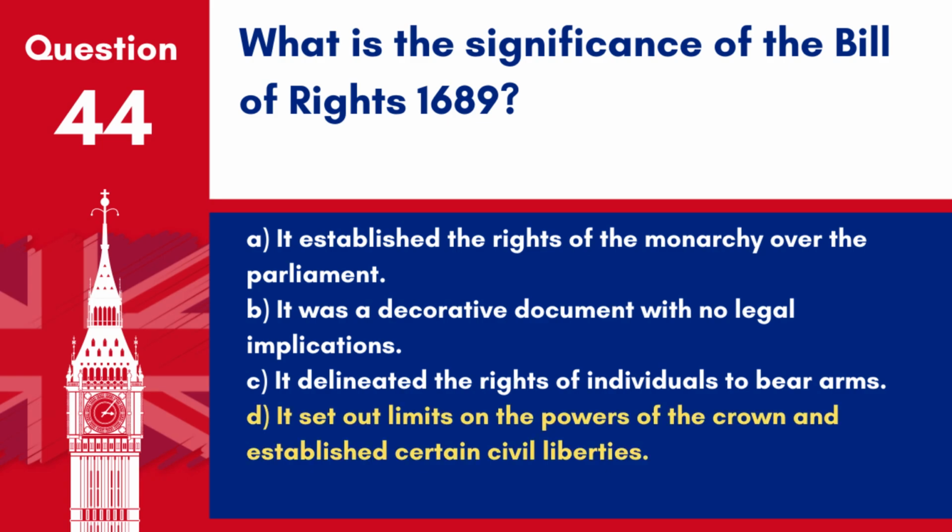Answer: D. It set out limits on the powers of the Crown and established certain civil liberties. The Bill of Rights 1689 is a fundamental piece of constitutional legislation that set clear limits on royal authority and enumerated rights for Parliament and the individual, forming a basis for the constitutional monarchy in Britain.